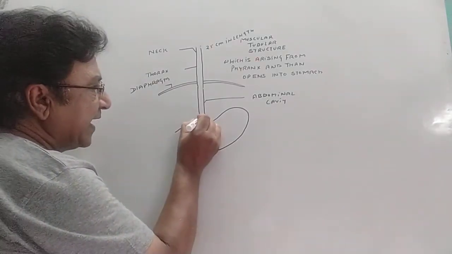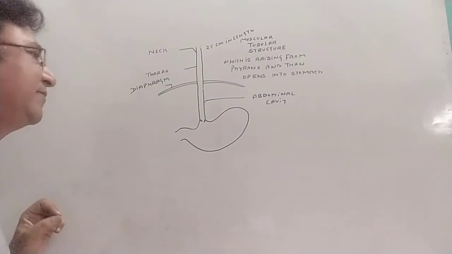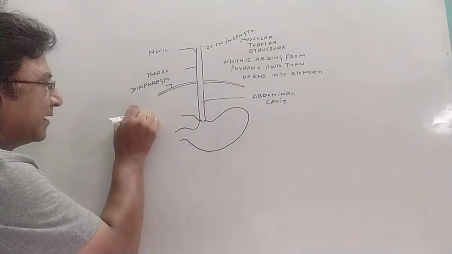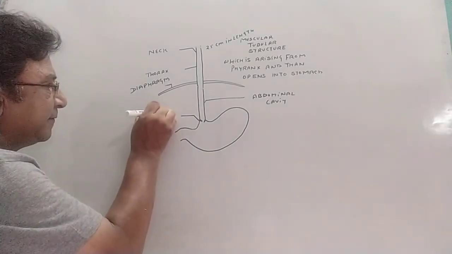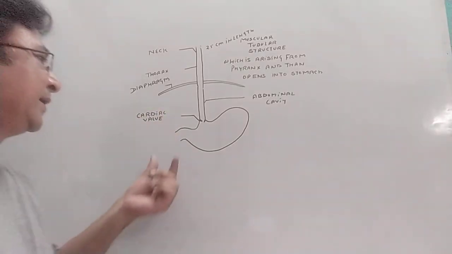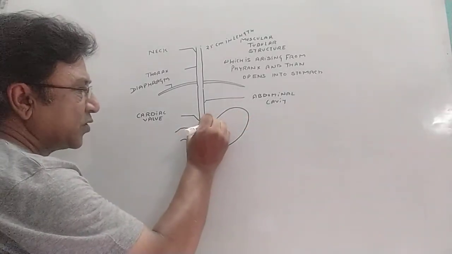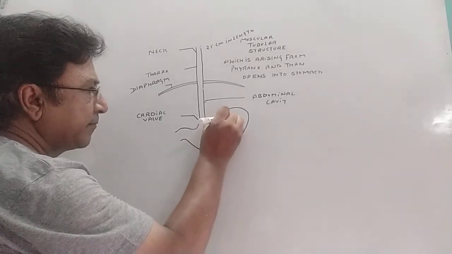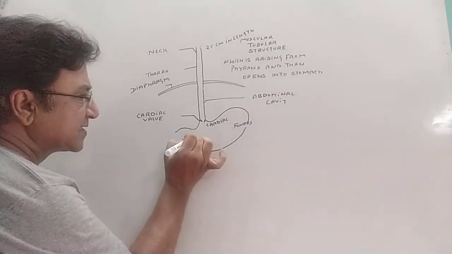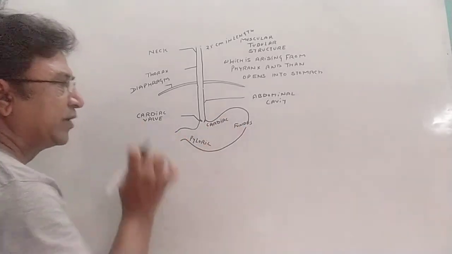Now between the stomach and the esophagus there is a musculature valve, and this valve is called the cardiac valve. Now the question is why this name is given. Because the stomach can be differentiated into 3 parts. This part is called the cardiac part, this is called the fundus part, and this portion of the stomach is called the pyloric part.